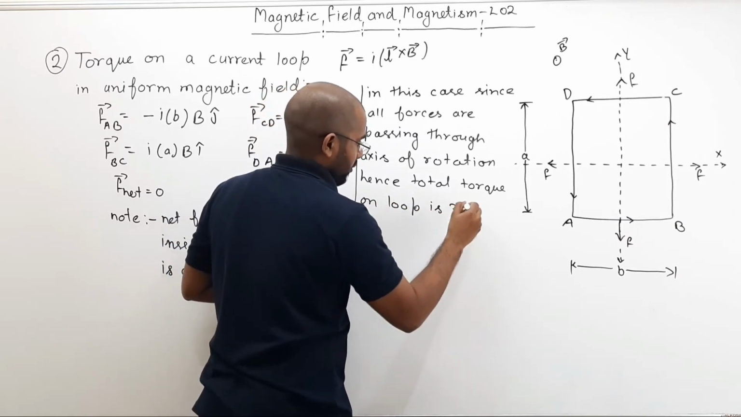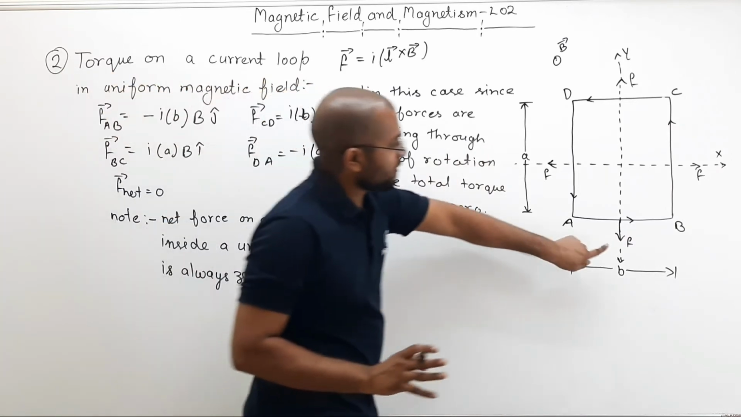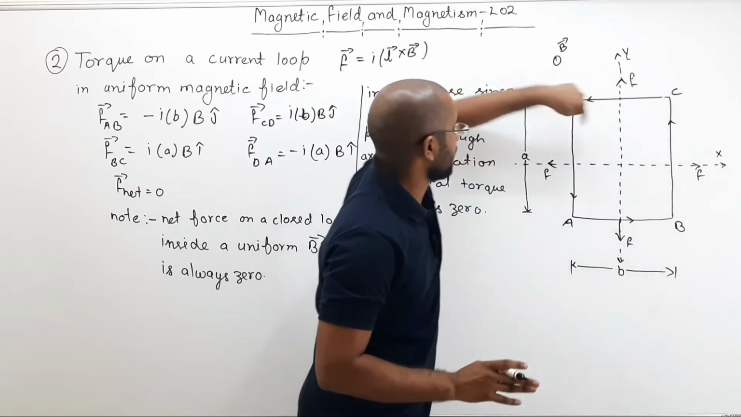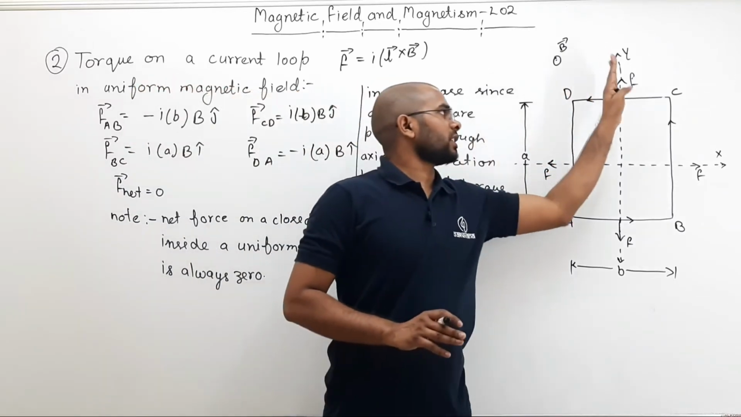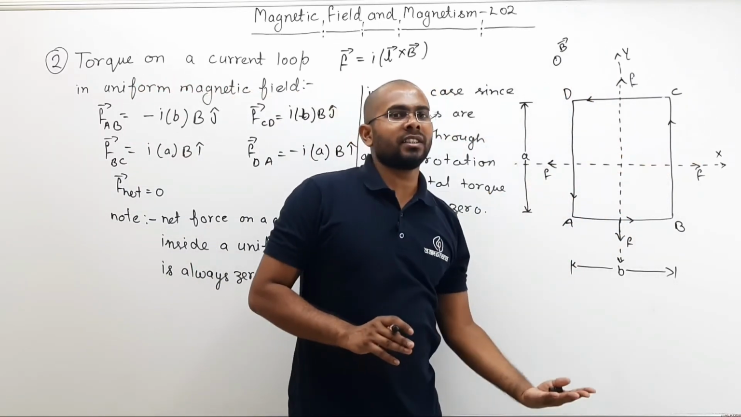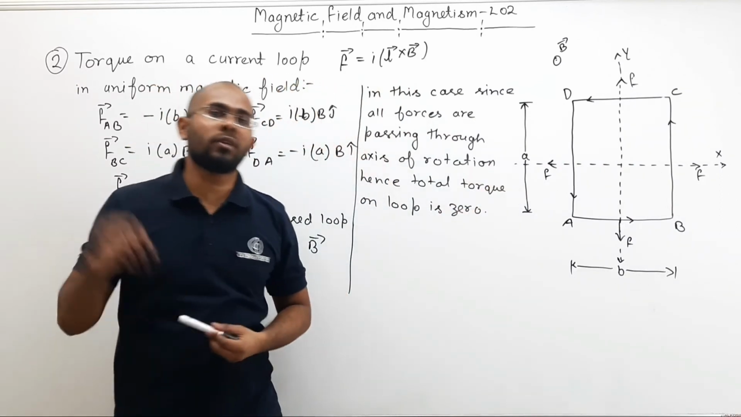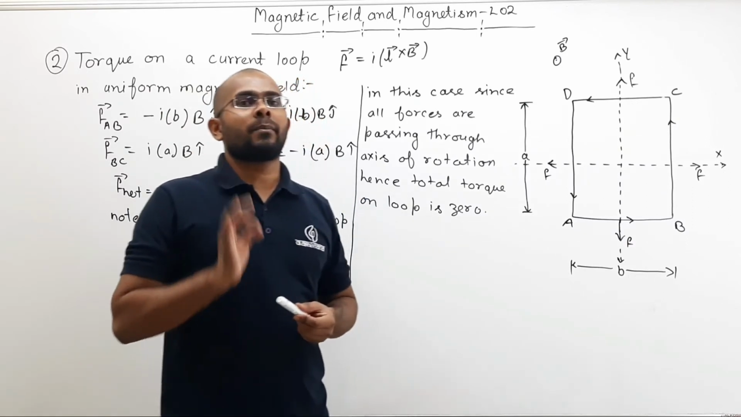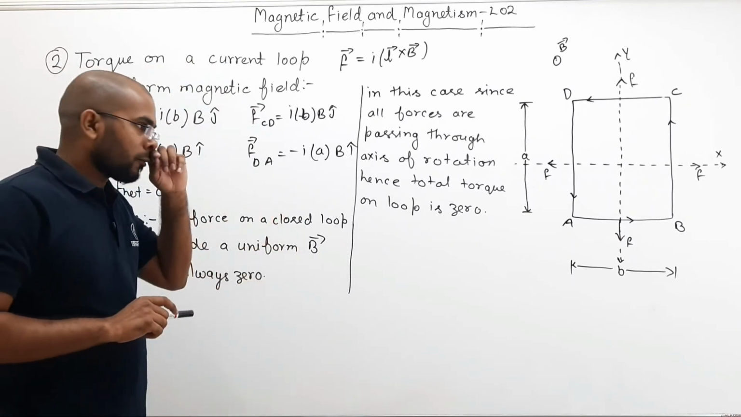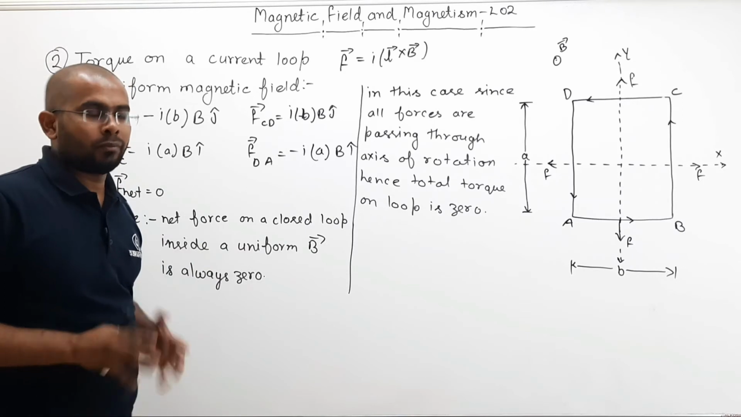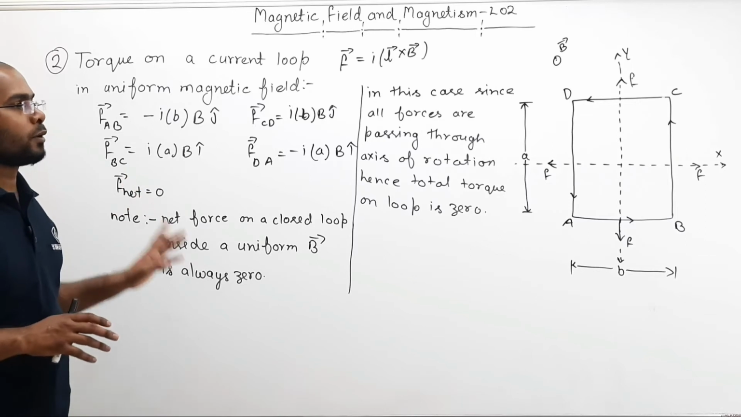Why is the total torque 0 in this case? Because all these four forces are passing through the axis of rotation. You can take your axis of rotation either y or x. In both the cases, they are passing through the axis. And if a force is passing through the axis of rotation, then it does not apply any torque. So in this case, the net torque is 0. But will the net torque be 0 always? That we will have to see. First, you can pause the video and note it down.